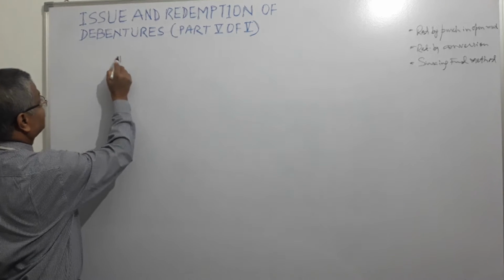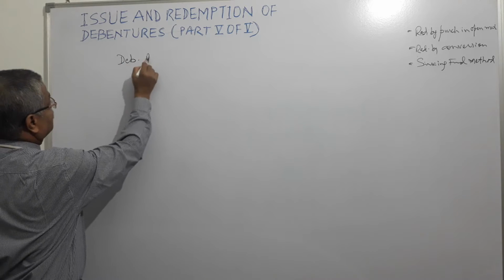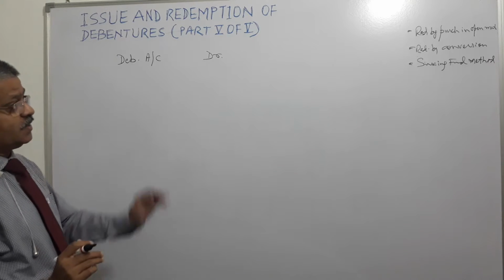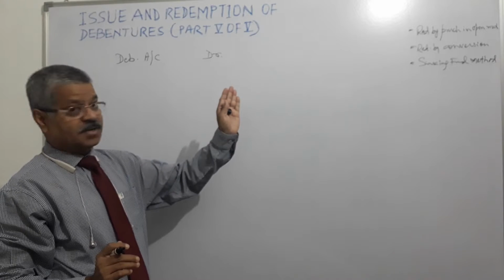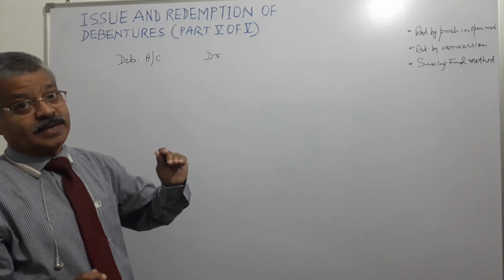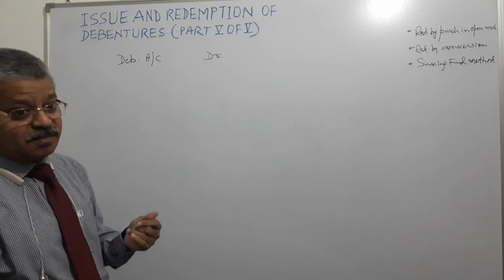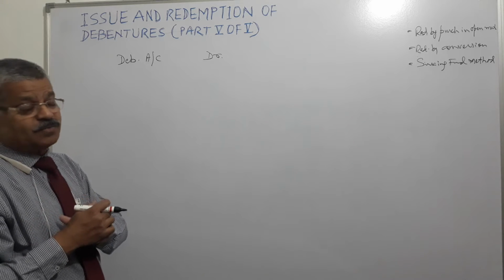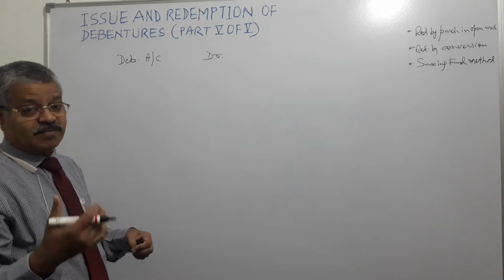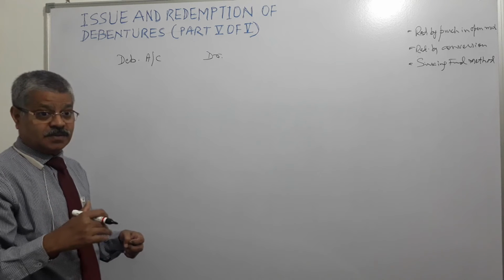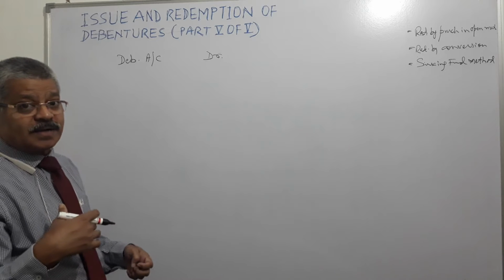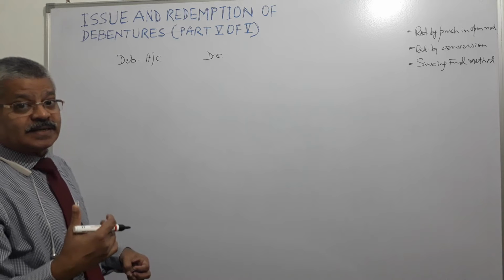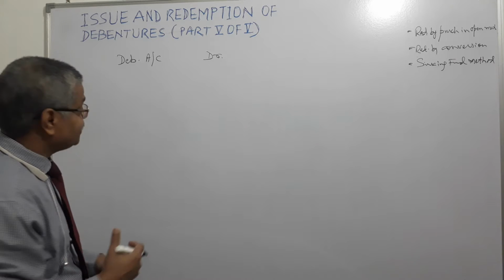Entry will be, we are talking of the company has decided to redeem debentures by purchasing in open market at discount. It means if the company had issued at 100 rupees nominal value, face value, today it is available in the market for less than 100 rupees. It means when the company is buying from the market, it is paying less than what it had received, right?